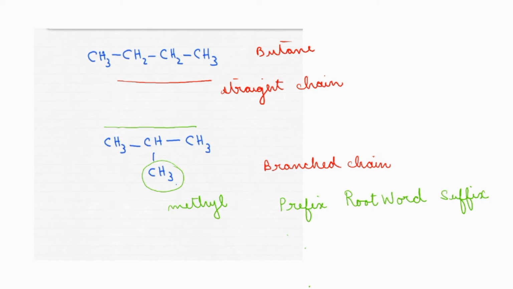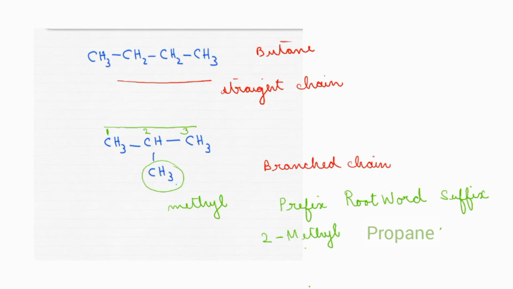So for that we need to give a number. We will have to write the number 1, 2, 3. So how will we say that? What is the prefix? The prefix is 2-methyl. Methyl group is attached to the second carbon atom, right? How many carbon atoms are there in the longest carbon chain? 3 carbon atoms are there, which is the root word, that is prop. As it is an alkane, carbon-carbon single bonds are present. What is the suffix? Propane. Got it?